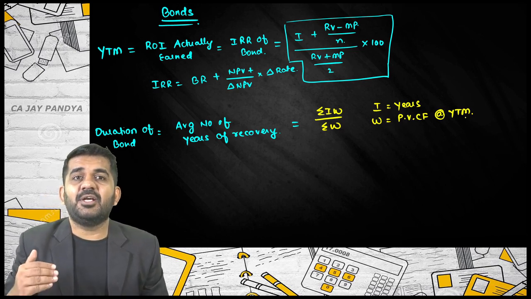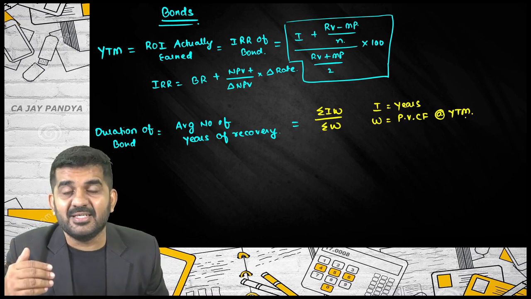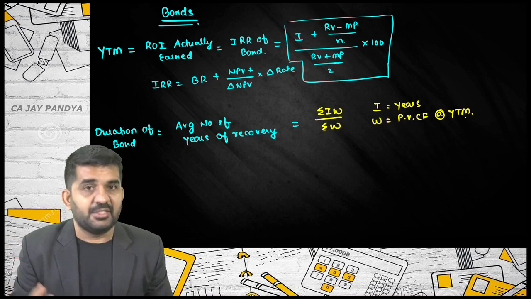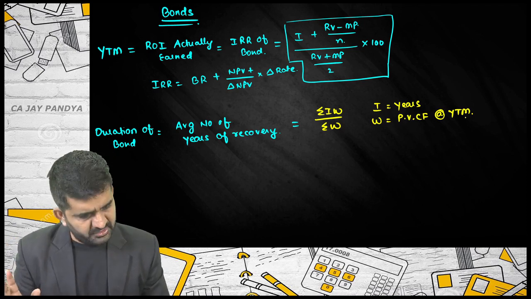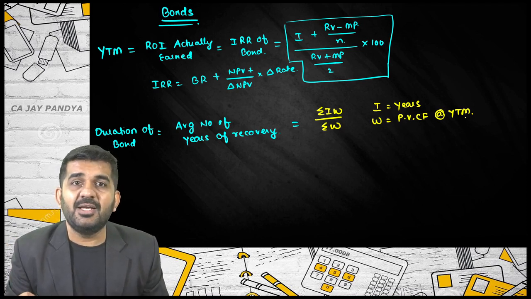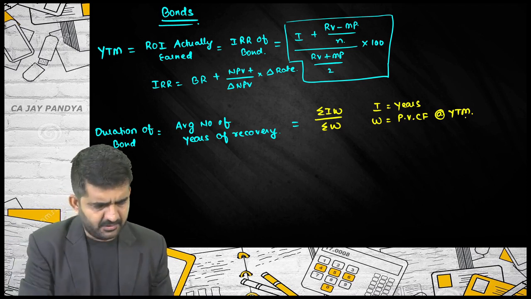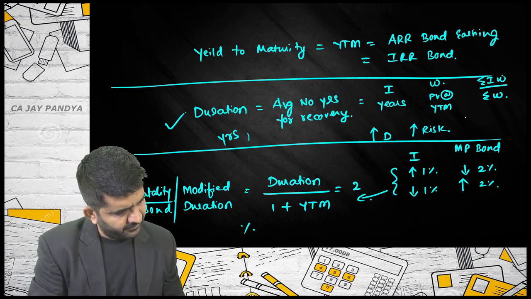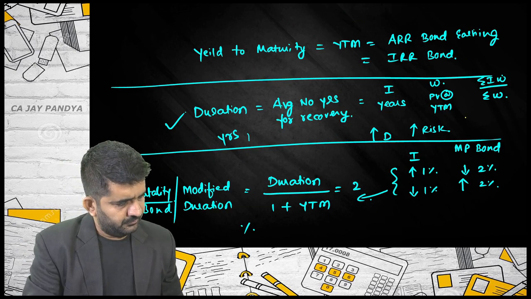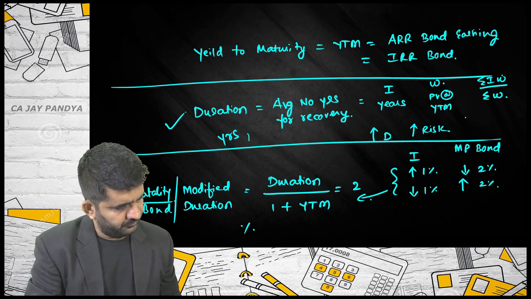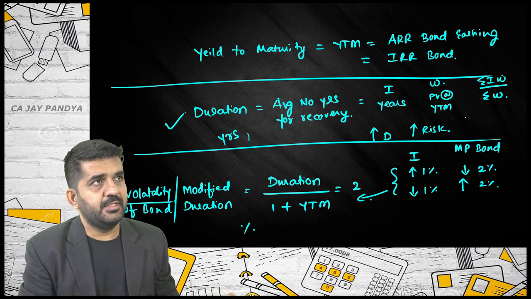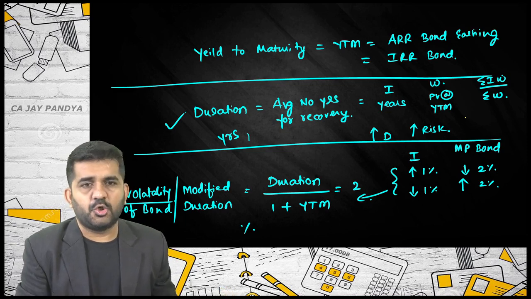If the interest rate in the market increases, the market price of the bond will decrease and risk will decrease, so duration will decrease.